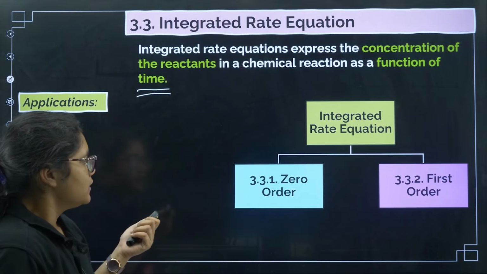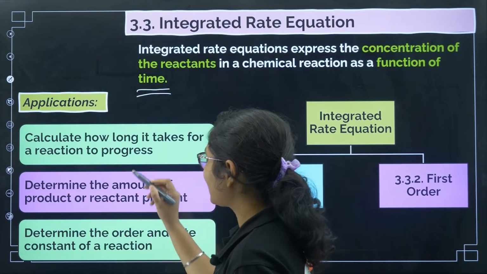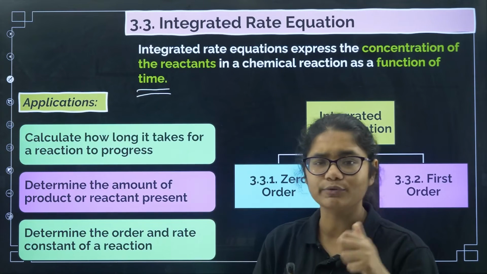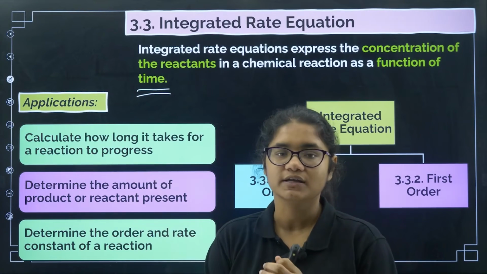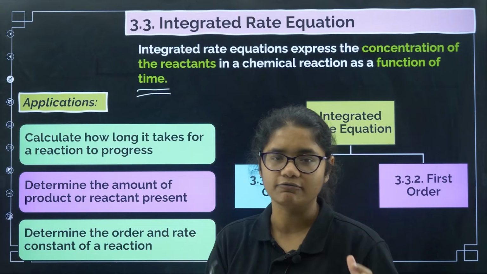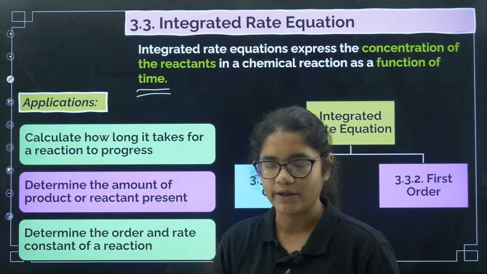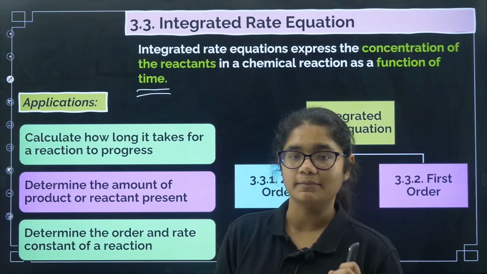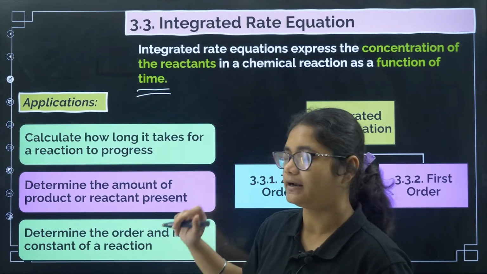Now, what is the use of this integrated rate equation? It is used to calculate how long it takes for a reaction to progress. Suppose you have started with some amount of reactant A, say 1 mole of A, and you want to know after how much time it will become 0.8 moles. Then we can use this integrated rate equation.